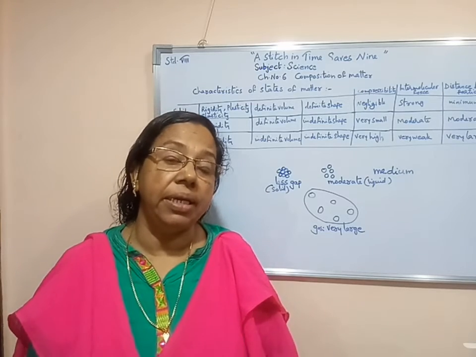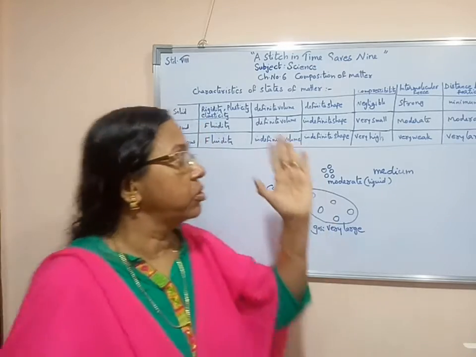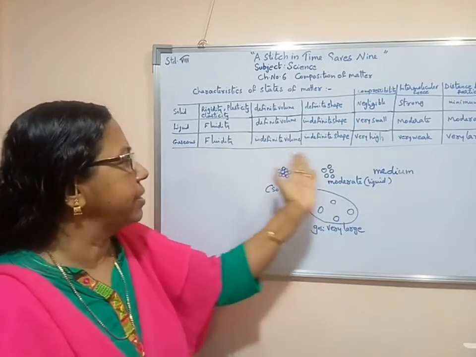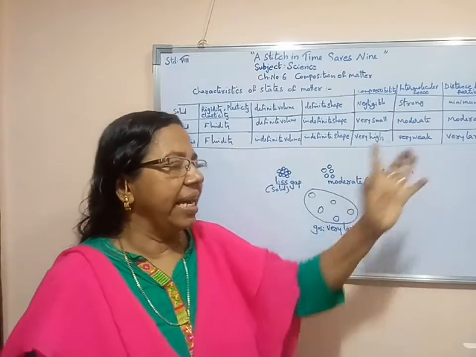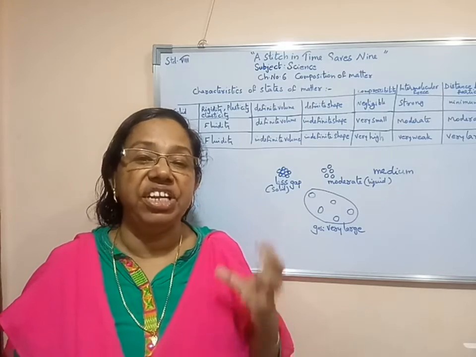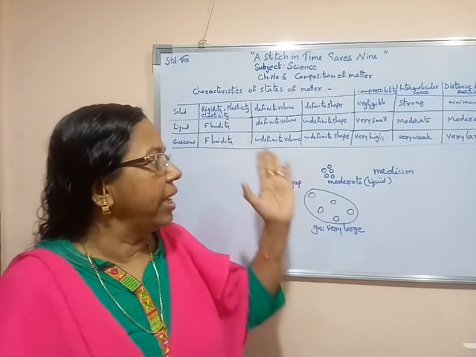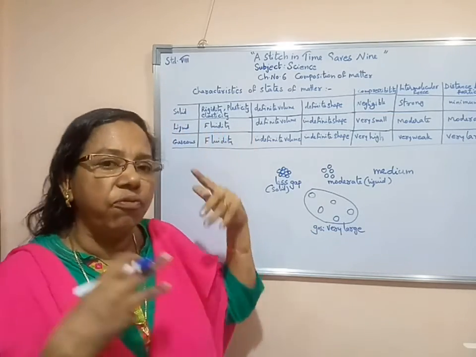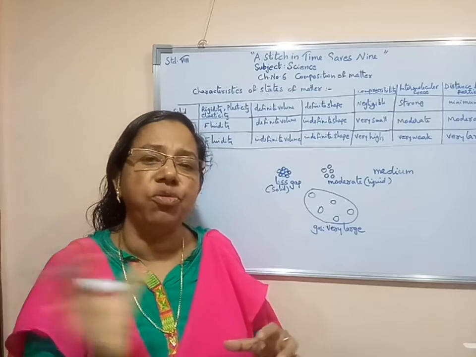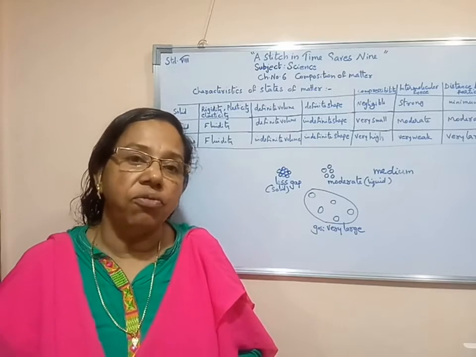Matter is available in three different states, as you already studied: solid, liquid as well as gaseous state. Solid state has all these characteristics, liquid state has such characteristics, gaseous substance has various characteristics. Solid substance is very rigid, very hard, very strong. Liquid substance, for example water, as you already studied, is a flowing substance. Gaseous substances also move from one place to another. So gaseous as well as liquid substances are fluid substances.